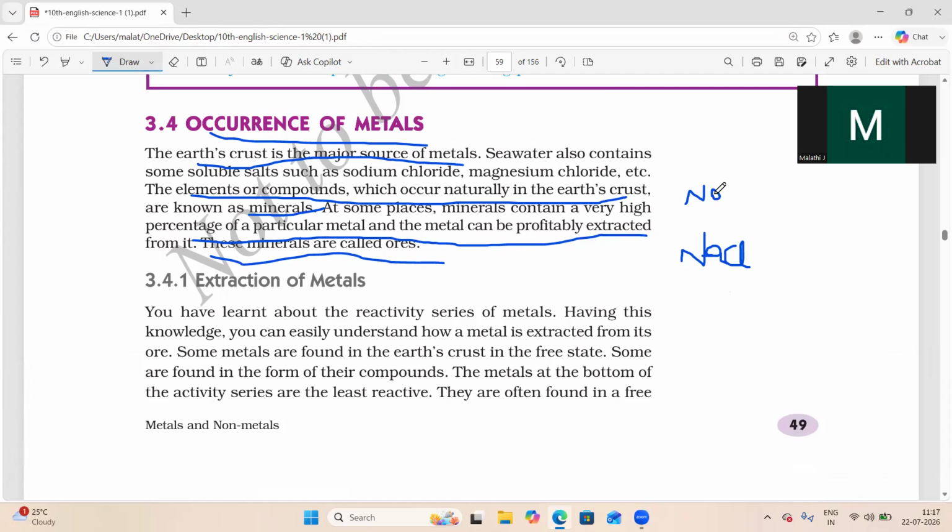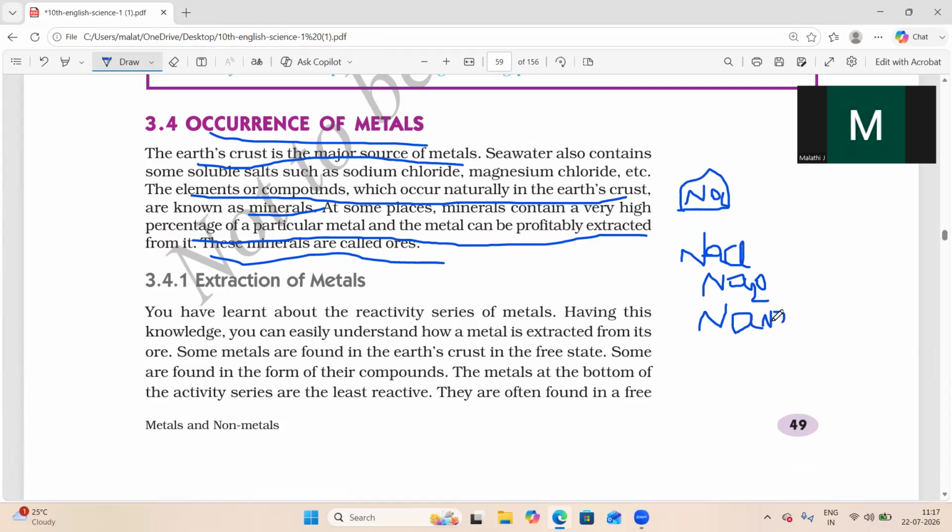It is also obtained in the form of Na2O and NaNO3. Not all metals can be extracted in the same way, so the ones we can profitably extract we call ores.